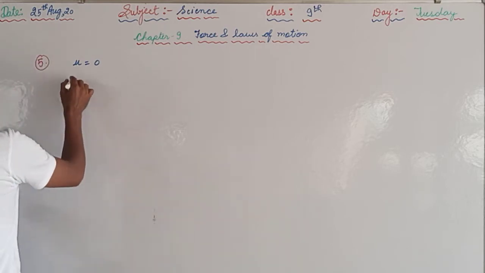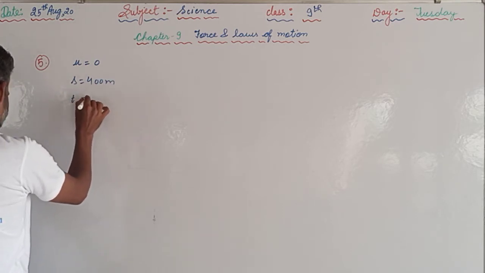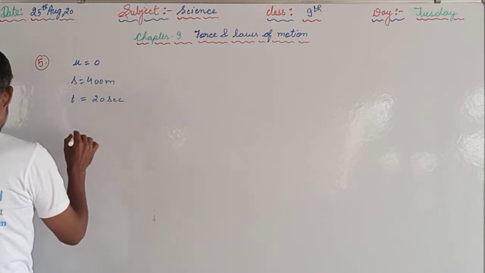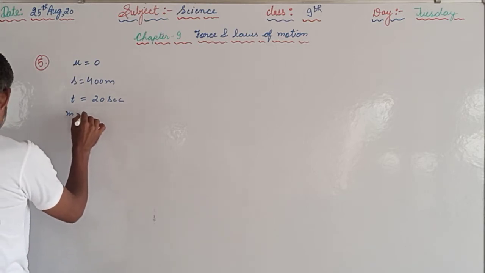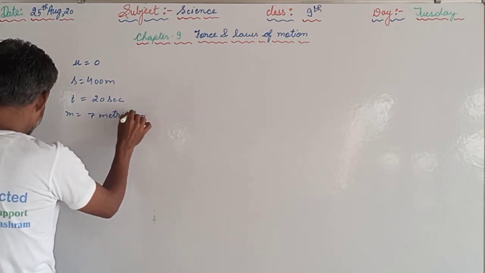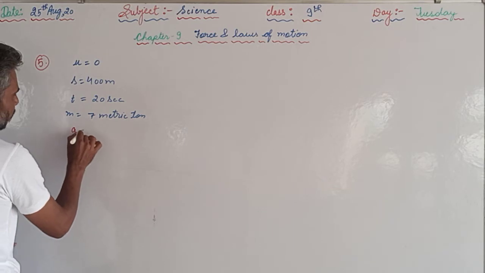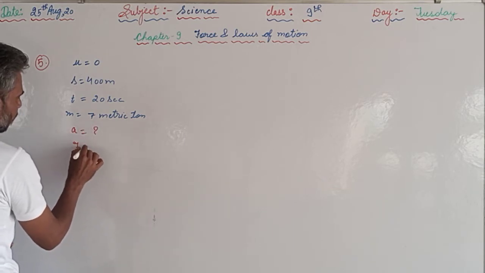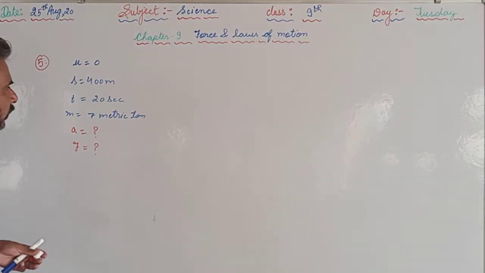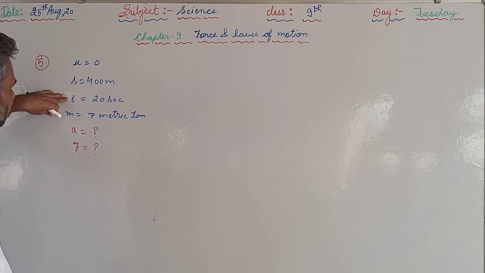Afterwards it is also given that s is equal to 400 meters and t is equal to 20 seconds, and then the mass of the truck is 7 metric tons, and we have to find the acceleration and the force. Now u, s, t is given and we have to find the acceleration.